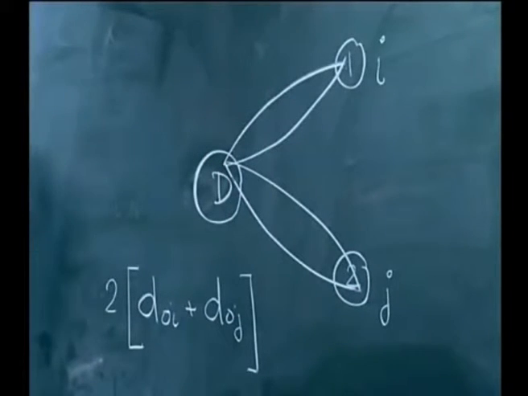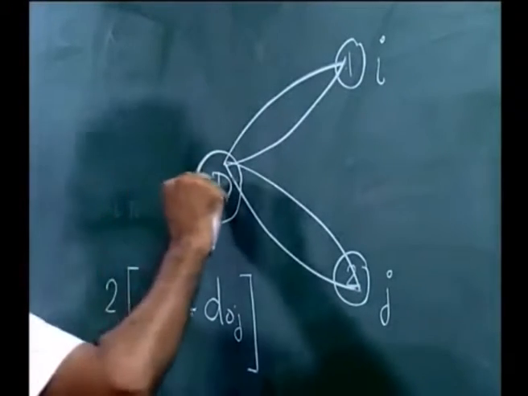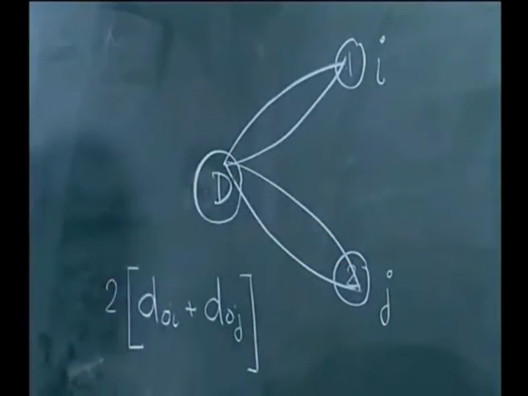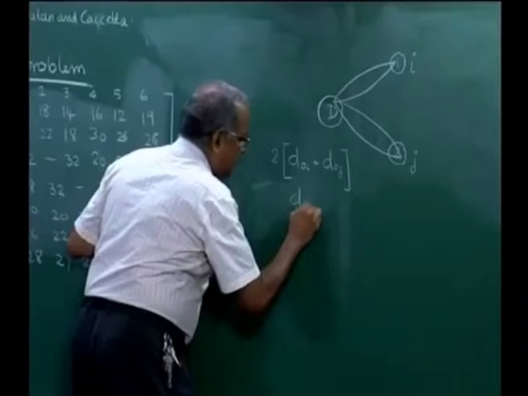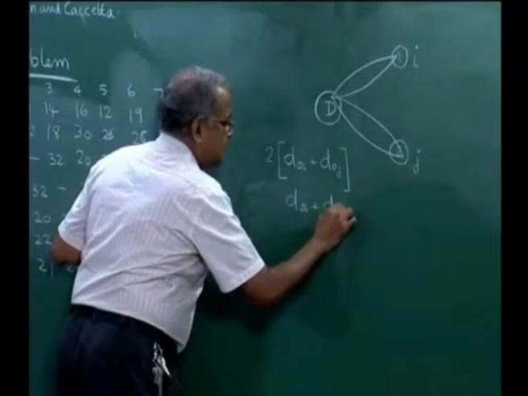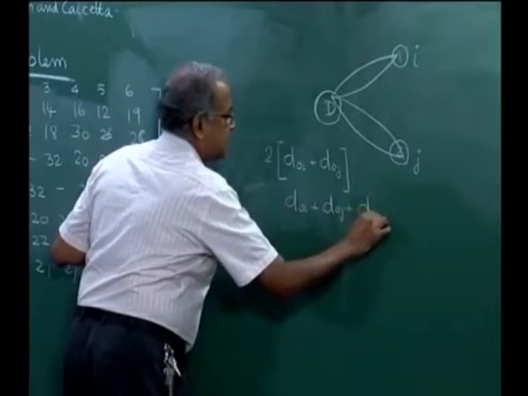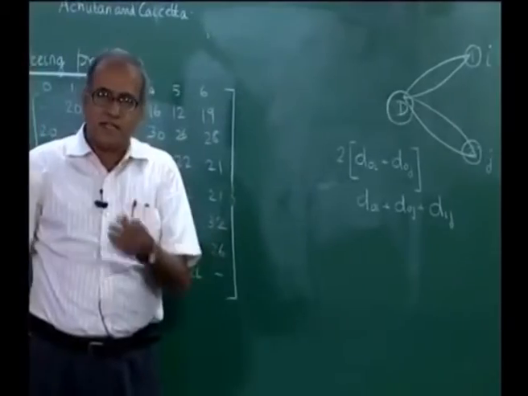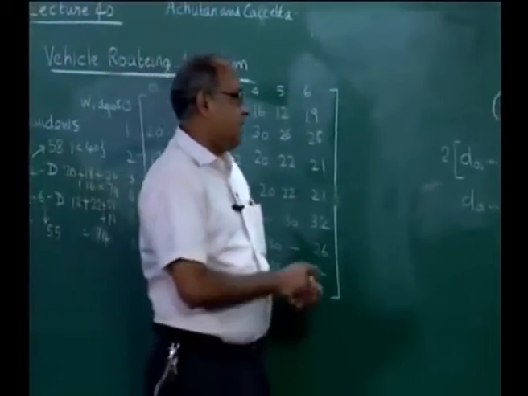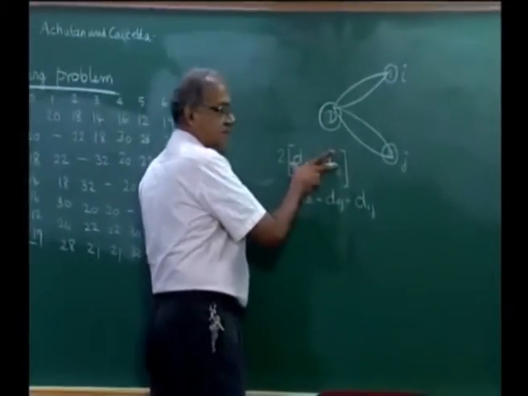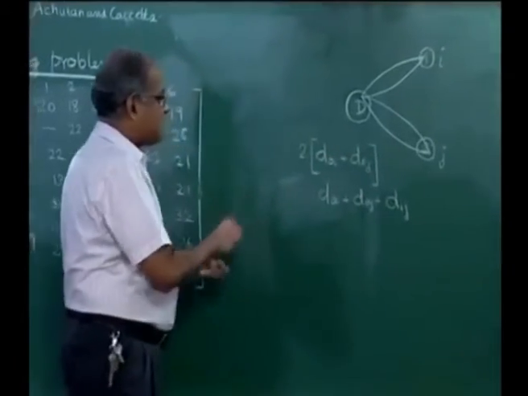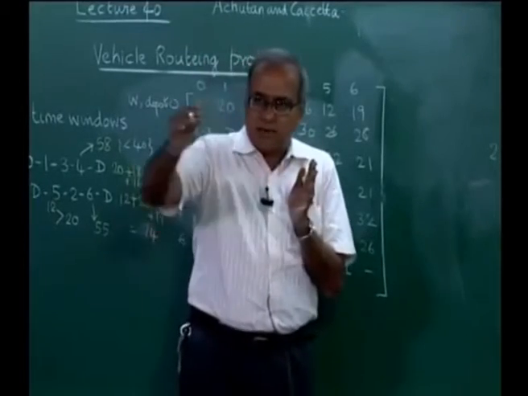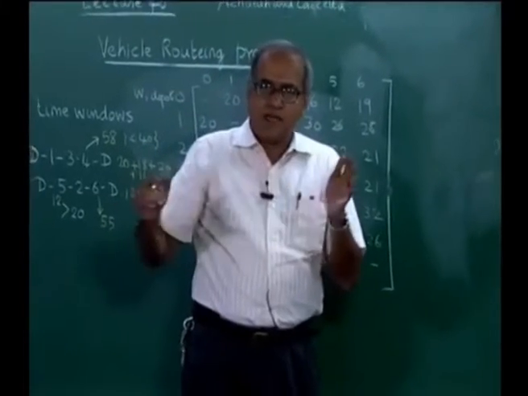But if there is enough capacity and we move from the depot to customer I and then to customer J and then we come back to the depot, the distance travelled would be d naught I plus d naught J plus dij. Now, if distances satisfy triangle inequality, we know that this is smaller than this. Therefore, there is a saving if we combine, instead of going to customer I and back and then customer J and back.